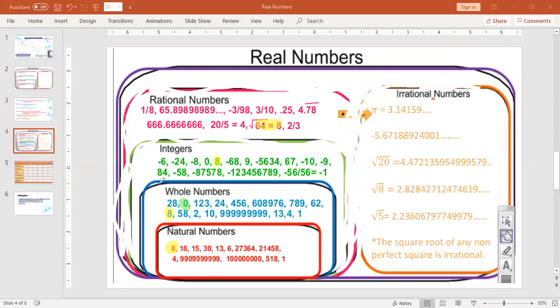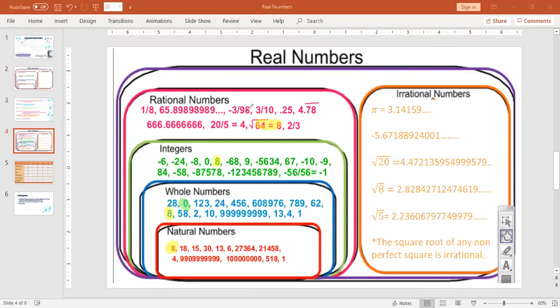Okay, I erased the blue line for whole numbers. I erased the red lines for natural numbers. All of these numbers are inside the real numbers box. They all fit inside this purple box. Therefore, they are all real numbers. So it doesn't matter if it's rational or if it's irrational, they're all real.